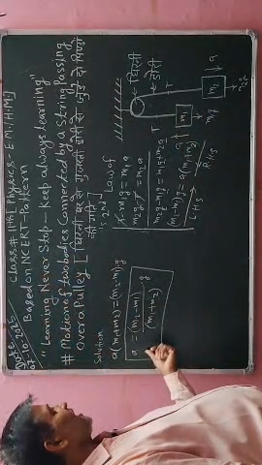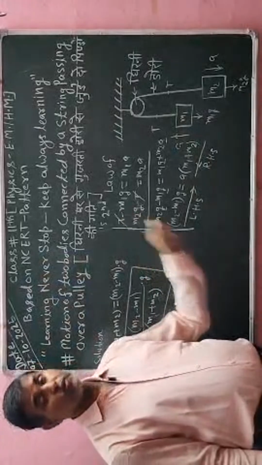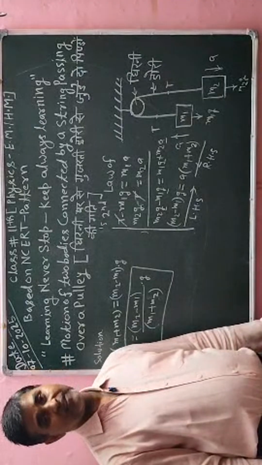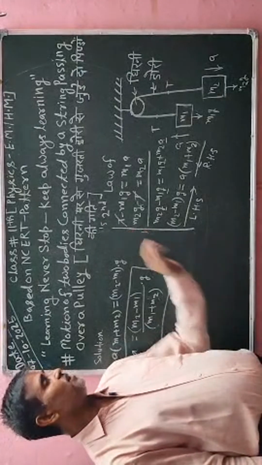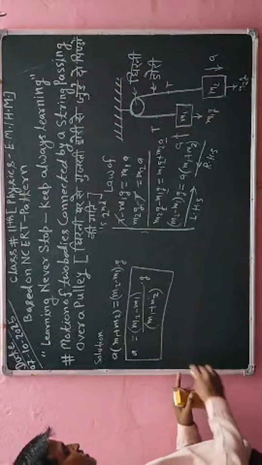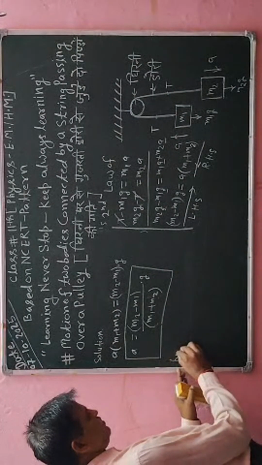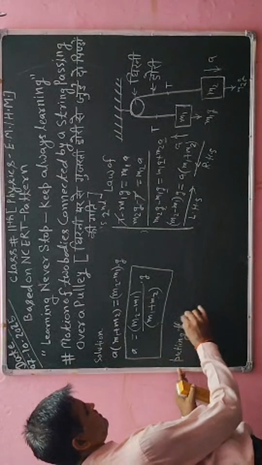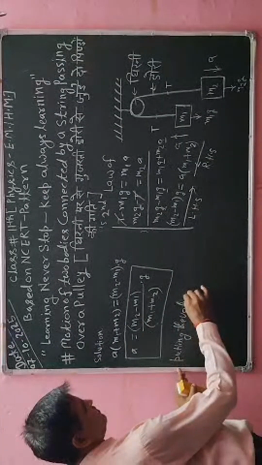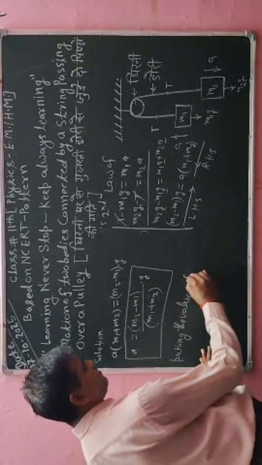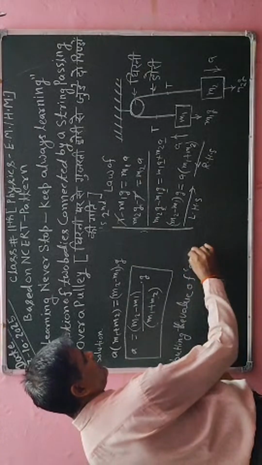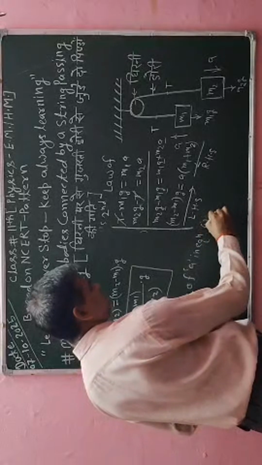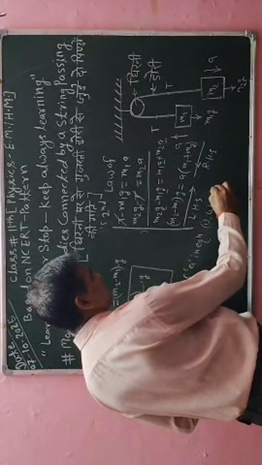Now the value of a I have to substitute in equation number 1, and after substituting, I will simplify, and after simplifying I will get a value, and that value we will obtain. Okay, so here I will write one statement like this. Now putting the value of acceleration a in equation number 1 we get.